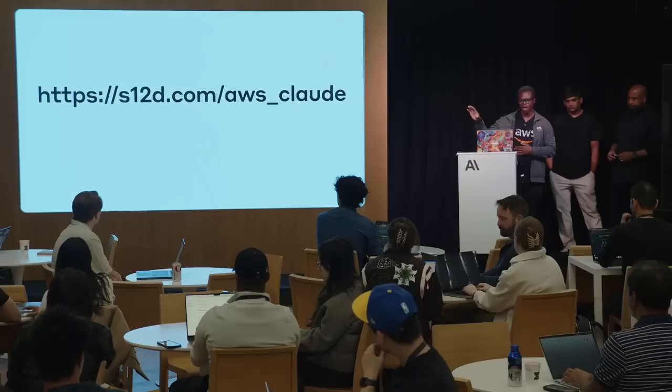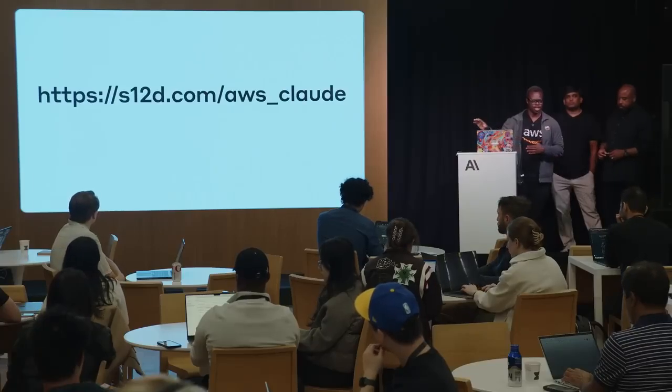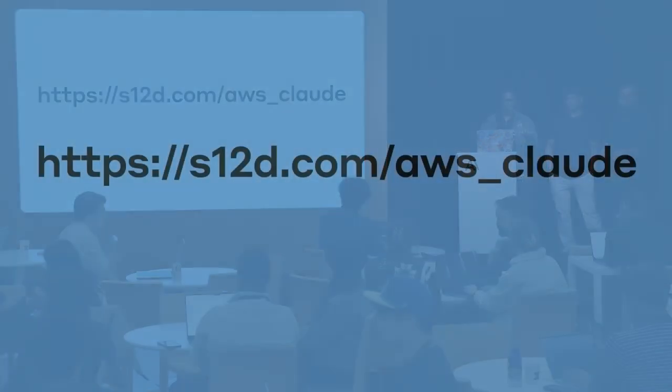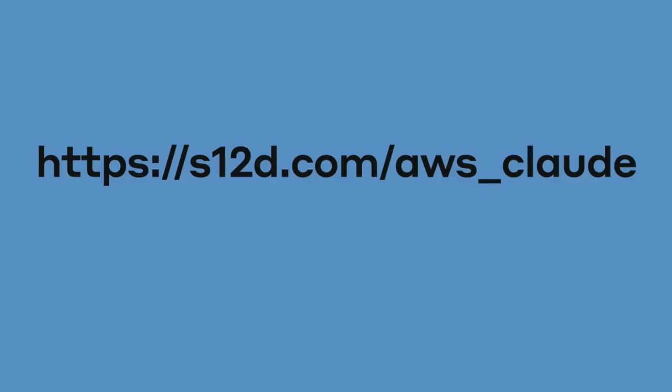So we have pre-configured AWS accounts for you. VS Code is also configured, so there's nothing you need to download. Everything is done in the browser. When you go to this URL, it's going to take you to a pop-up screen, and you're going to sign in. It's going to ask you for a one-time password. That's the best way to log in. And once you do that, you're going to have access to the AWS account as well as the VS Code server we spun up.